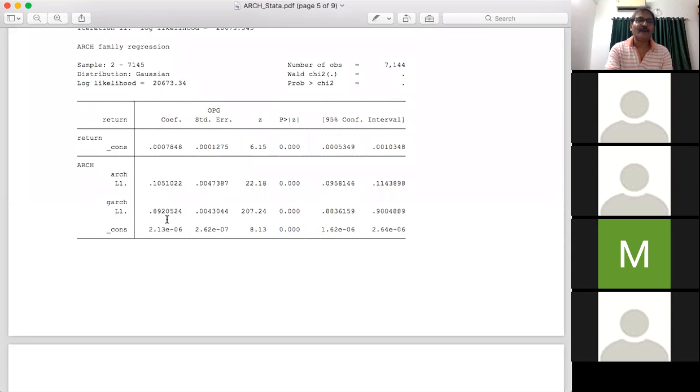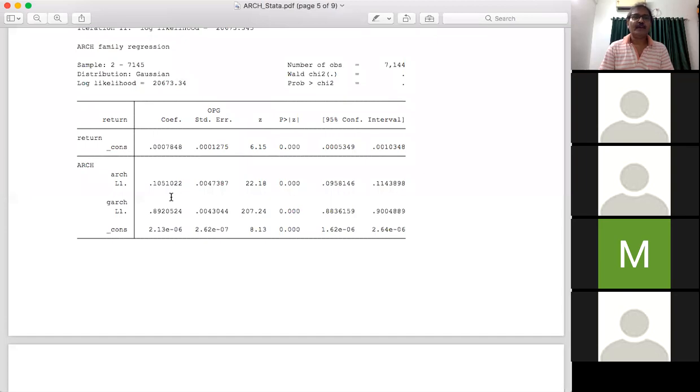The lower part is the estimated value for the ARCH or GARCH model. Just try to remember the basic structure of the GARCH model. In an ARCH or GARCH kind of model, you first specify the mean equation y_t. In our case, y_t is equal to phi naught plus epsilon_t. This is the mean equation.